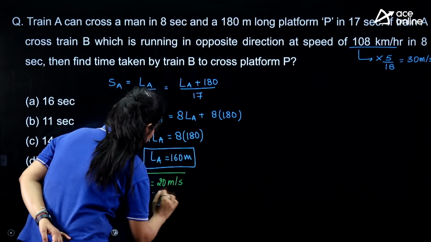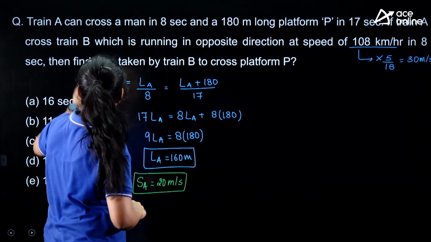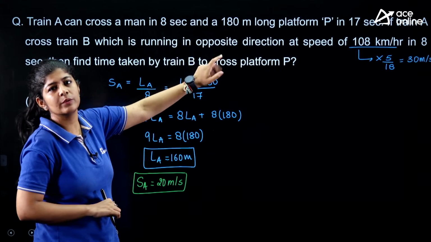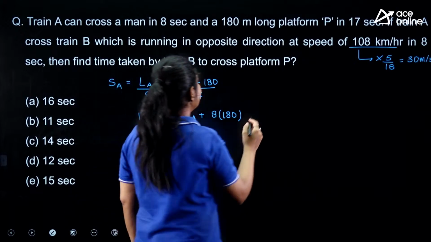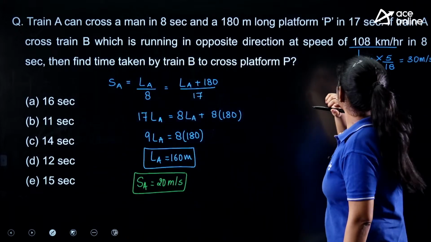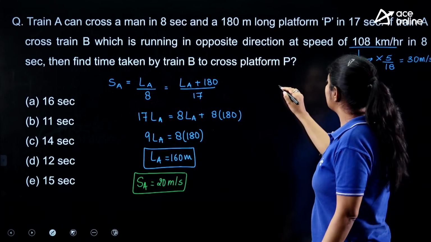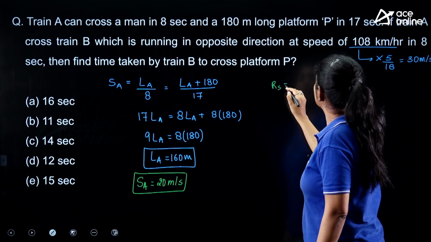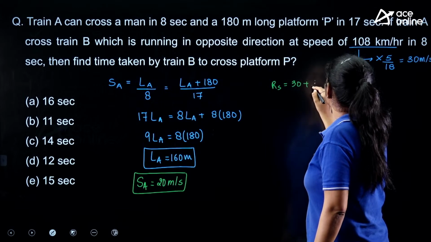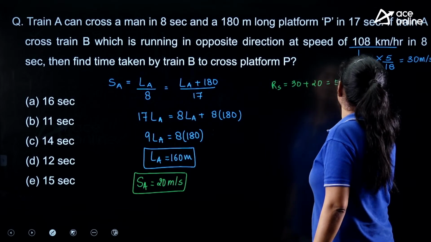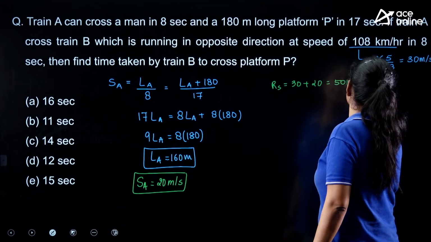Now, with the help of this, we need to calculate the length of train B. As they are running in opposite directions, the relative speed is 30 plus 20, that means 50 meters per second.